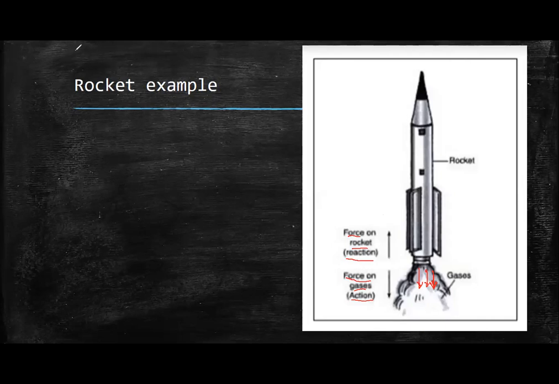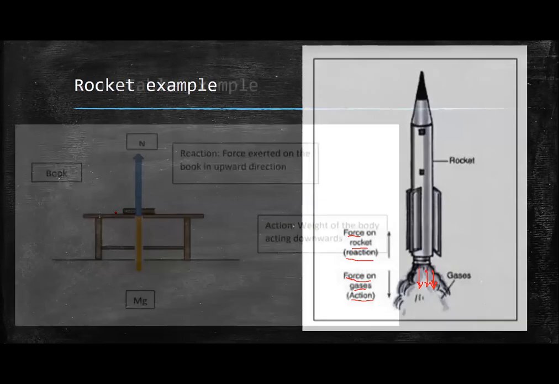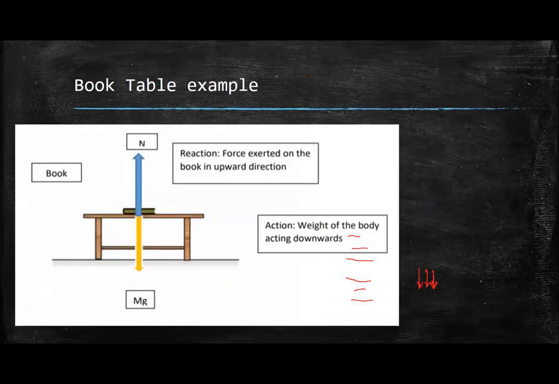Most of you got this also correct. Now, the third one was the book table example. Suppose the book is kept on a table. We needed to identify the action reaction pair. As most of you answered, if the action force is the gravitational force, the weight of the object acting downwards, then the normal force is the reaction force.